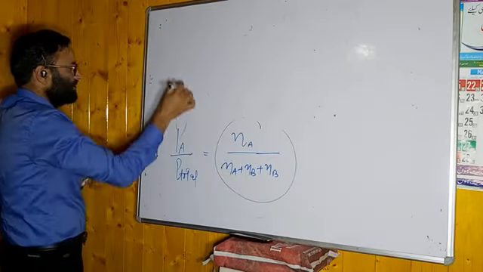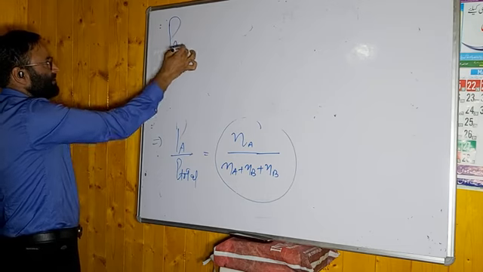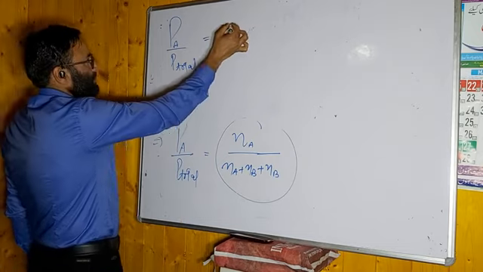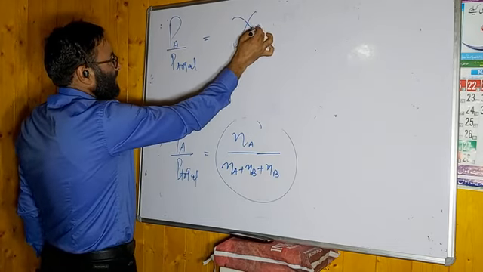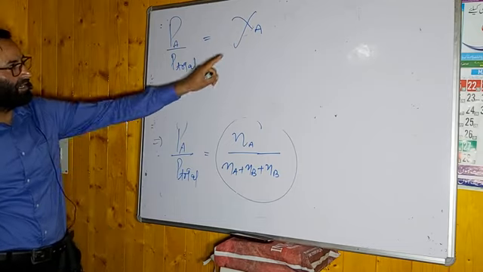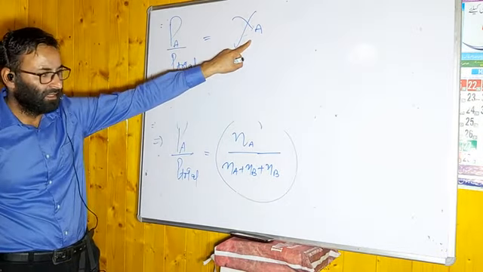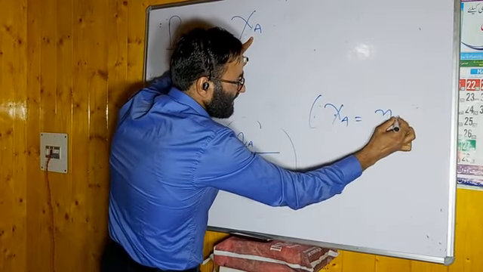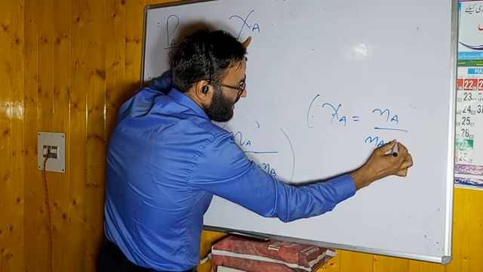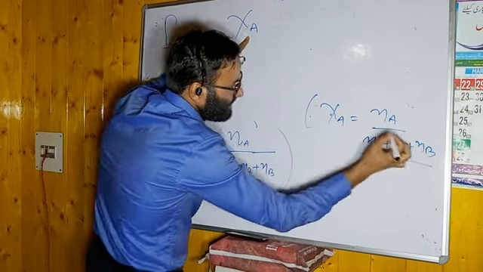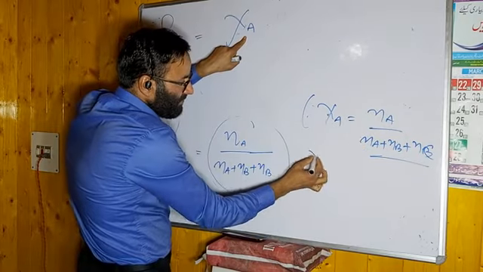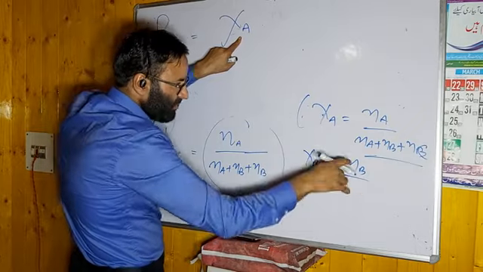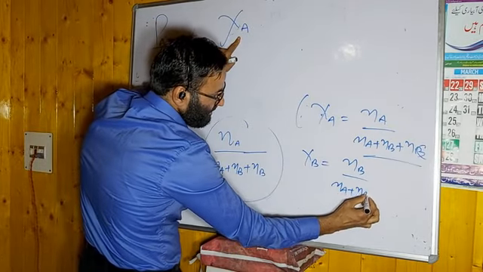You can write it PA divided by P total, it will be equal to chi A. What does chi A mean? Mole fraction of A. How you can define the mole fraction? अगर मैं आपको कहूंगा मोल फ्रैक्शन ऑफ ए, यहां पे लिखूंगा chi A, it means that number of moles of A divided by total number of moles of the solution. यहां पे 3 है, मैं 3 लिखूंगा NC. अगर मैं कहूंगा मोल फ्रैक्शन ऑफ B, what you can say, number of moles of B divided by total moles Na plus Nb plus Nc.